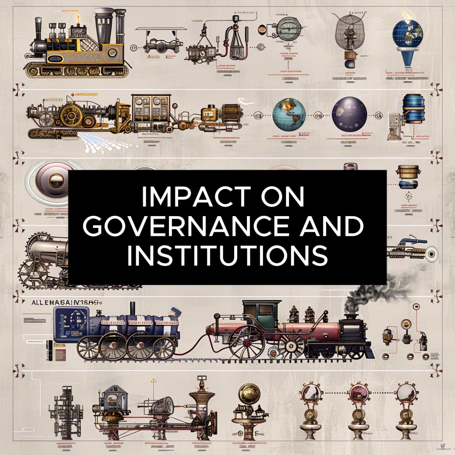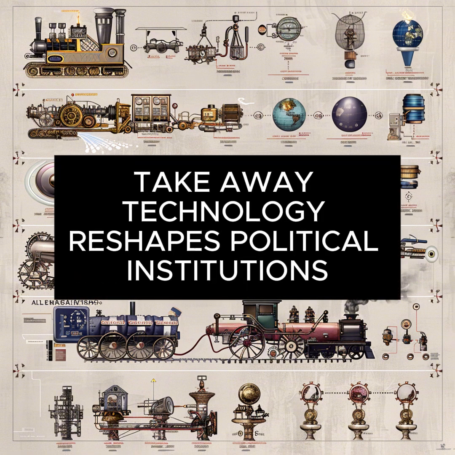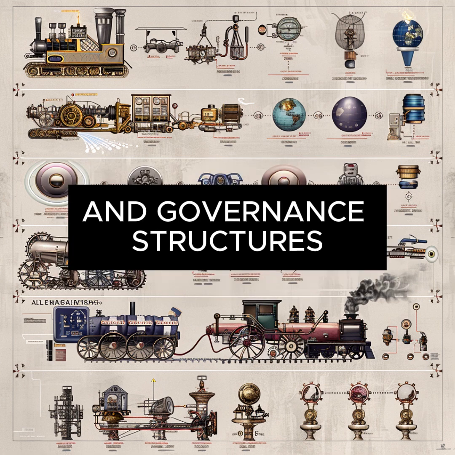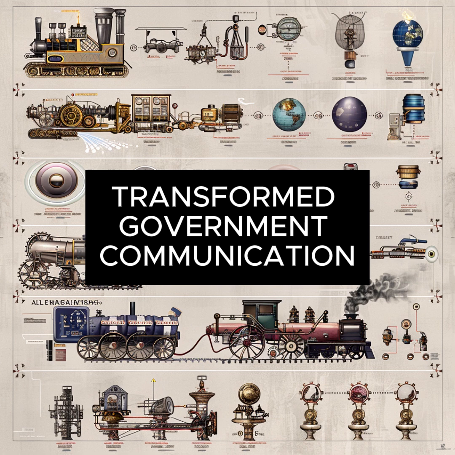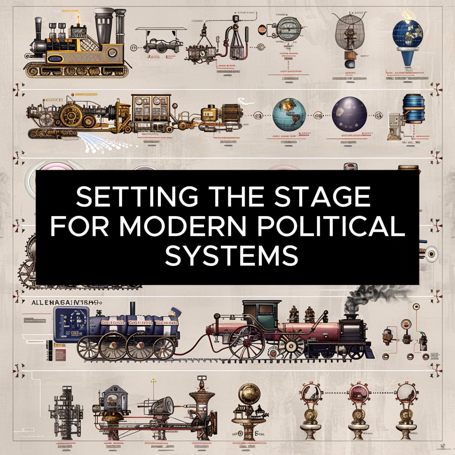22. Impact on governance and institutions. Takeaway: Technology reshapes political institutions and governance structures. Example: the rise of the telegraph in the 19th century transformed government communication, setting the stage for modern political systems.